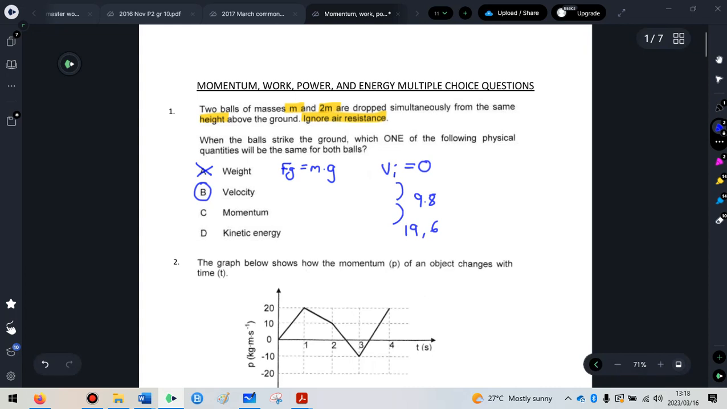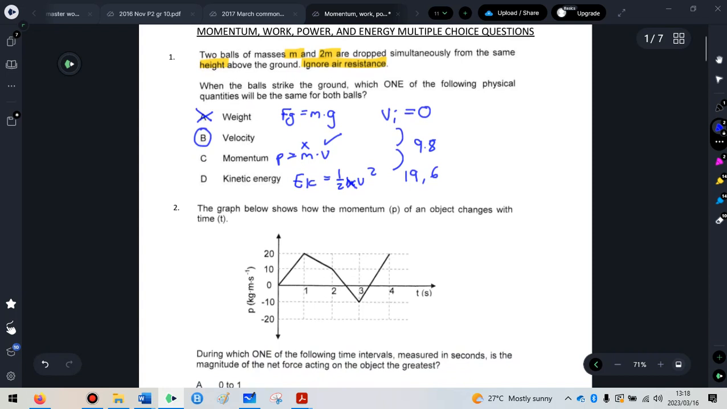Momentum would not be the same since their masses are different. Even though their velocity might be the same, because their masses are different, they will actually have a different momentum. And the kinetic energy also won't be the same. Again, their masses are different, so they can't have the same kinetic energy when they reach the ground.